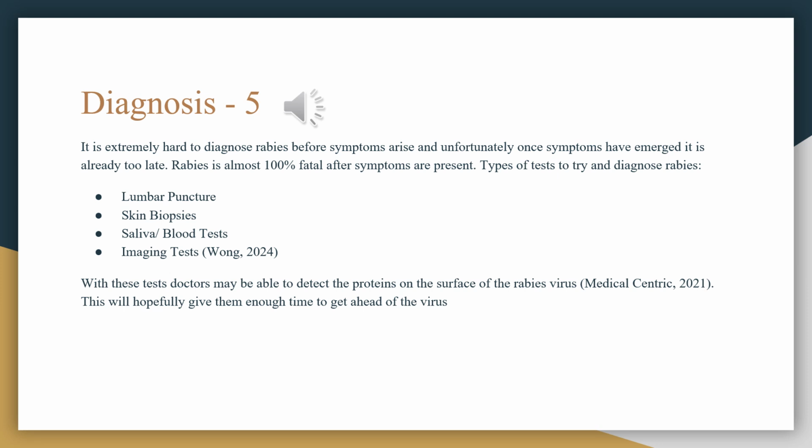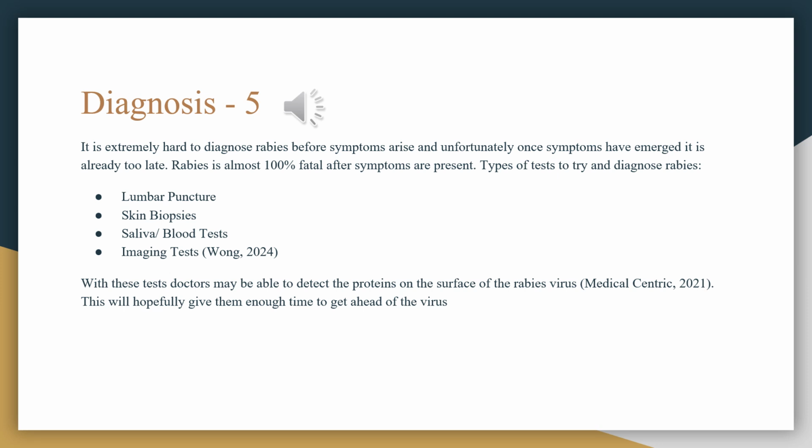Diagnosis. It is extremely hard to diagnose rabies before symptoms arise, and unfortunately, once symptoms have emerged, it is already too late. Rabies is almost 100% fatal after symptoms are present, and most tests that can be done to determine for sure if a patient has rabies are done post-mortem, which means that unfortunately we cannot diagnose rabies until it is too late for the patient.